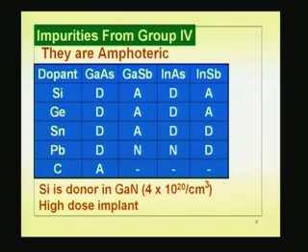Okay, now, we have discussed the donors from the 6th group sitting on the arsenic site, and acceptors from the 2nd group, okay, 2nd group elements sitting on the gallium site forming acceptors, elements from the 6th group sitting on the arsenic site forming donors. What about the 4th group elements? Okay, they are amphoteric. Amphoteric meaning it can go either way.